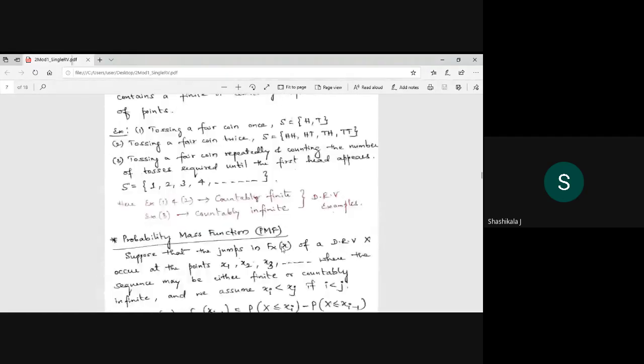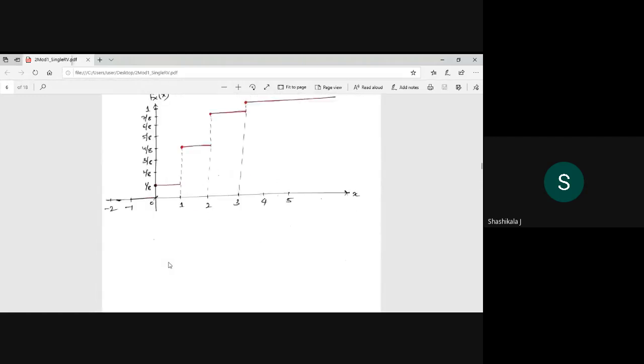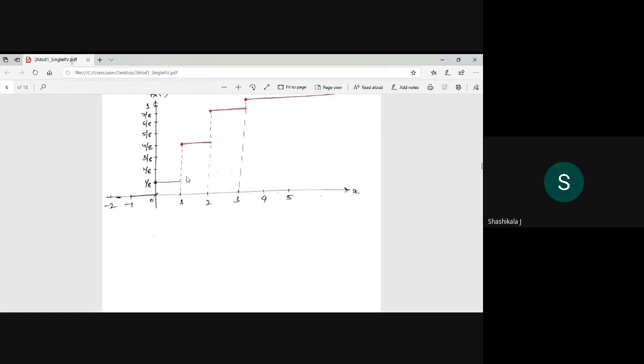Here, this one is the CDF. For the PMF, if I take it, it is only the probability of x equal to 1, probability of x equal to 2, probability of x equal to 3, and only at this point it jumps, then only it is a PMF.